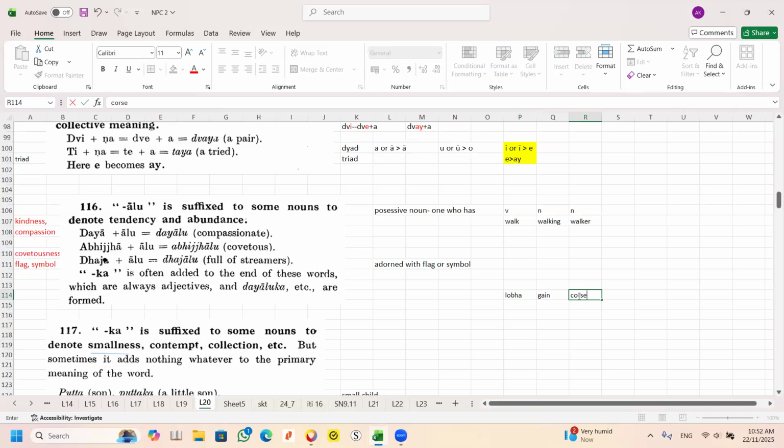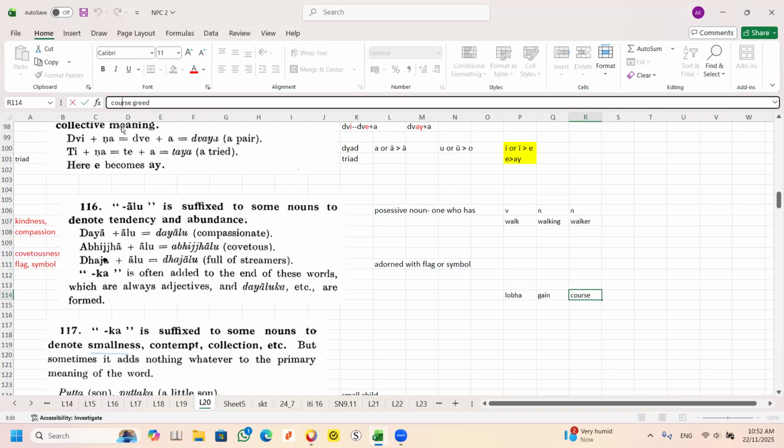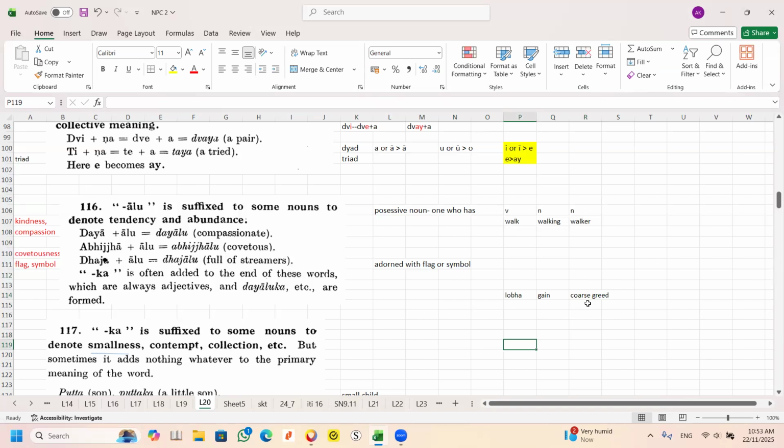When I say coarse, you are all very poor in English. I teach English, you know. Coarse, C-O-A-R-S-E, coarse greed. This is coarse. That's why we say "loba".